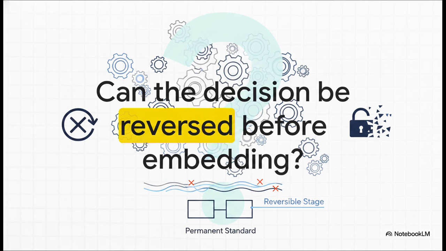Finally, we always have to ask, can the decision be reversed before the error gets permanently embedded in later stages? Can we realistically undo a mistake before it becomes a permanent part of the system's baseline? Asking these structurally constraining questions makes the verification process vastly stronger than just relying on a simple multi-agent vote.